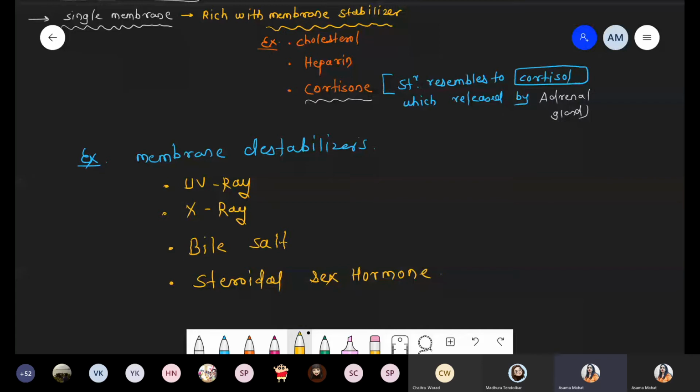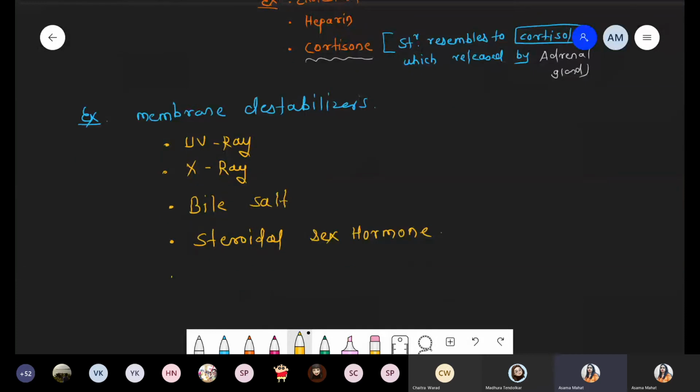That means purposefully all lysosomes are lysed at a time. All lysosomes get burst because we want to kill that cell. So why is this possible? Because there is a secretion of some steroidal sex hormone, or a secretion of some bile salt, and sometimes the cell can use some vitamins, that is lipid soluble vitamins. Liposoluble, that is lipid soluble, right?